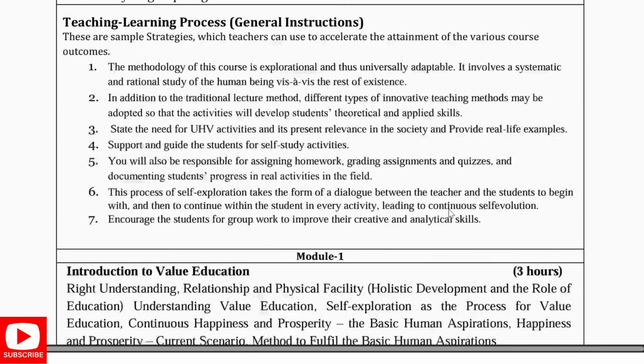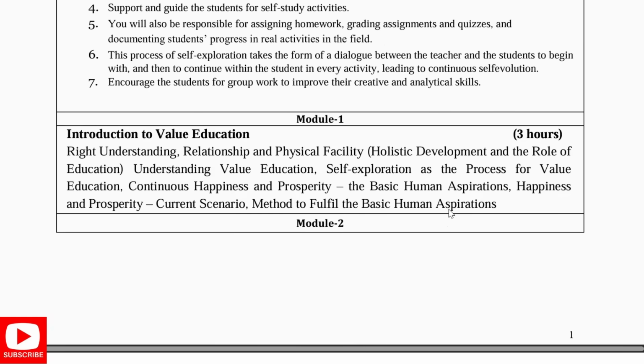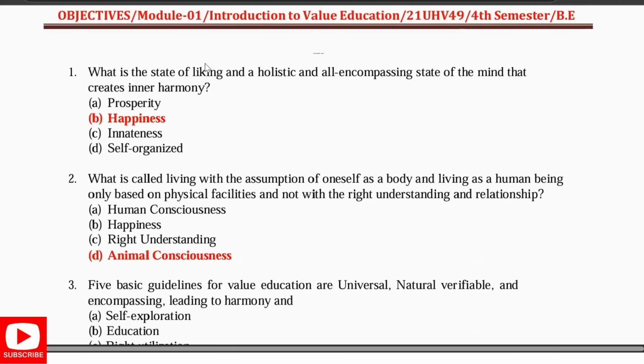The first module is on the introduction to value education: right understanding, relationship and physical facility, and understanding value education. Self-exploration as a process for value education, continuous happiness and prosperity, basic human aspirations, the current scenario, and the method to fulfill the basic human aspirations. So let's get started with the MCQs.